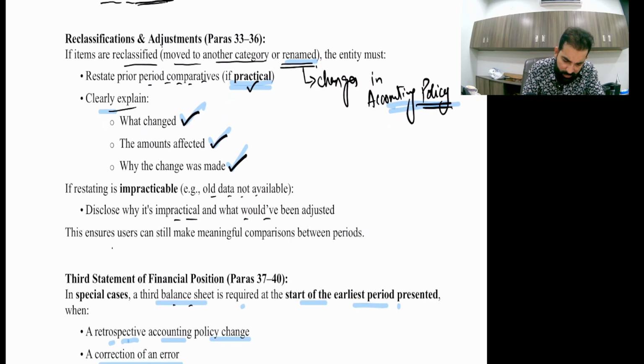So all these things you need to disclose. If restating is impracticable, for example old data is not available, disclose why it is impractical and what would have been adjusted. If you can't go back and can't do it retrospectively because of impracticability, then give the disclosure for that. That is important. I hope you remember all these things are already covered in IAS 8. This is all revision; all these things I have already covered.